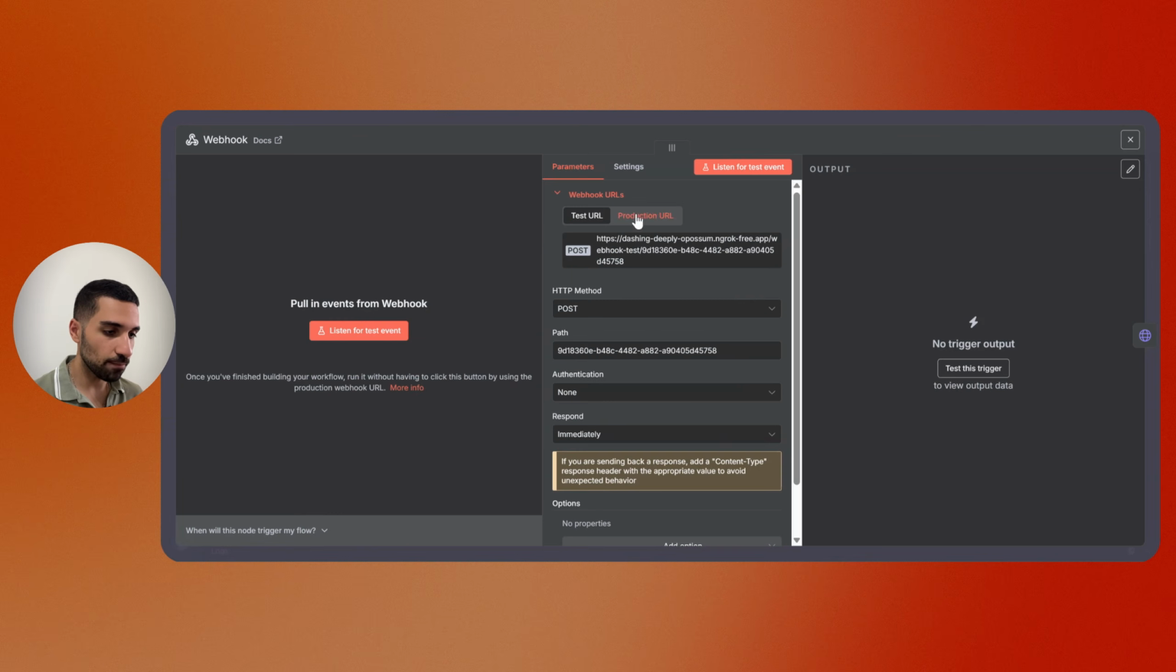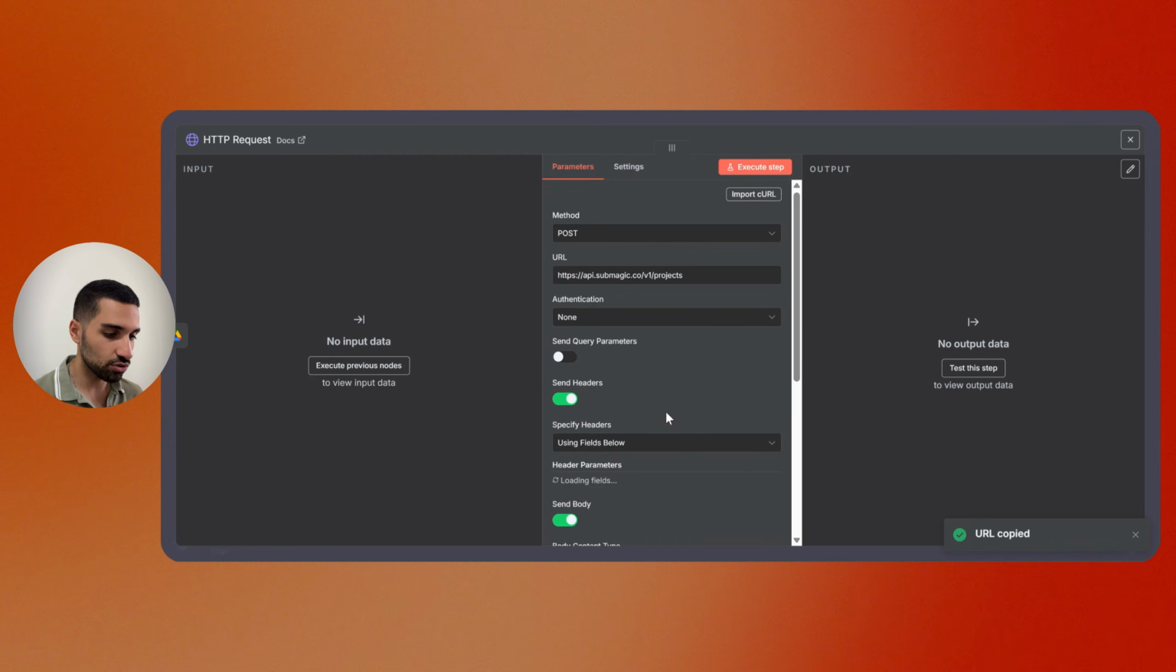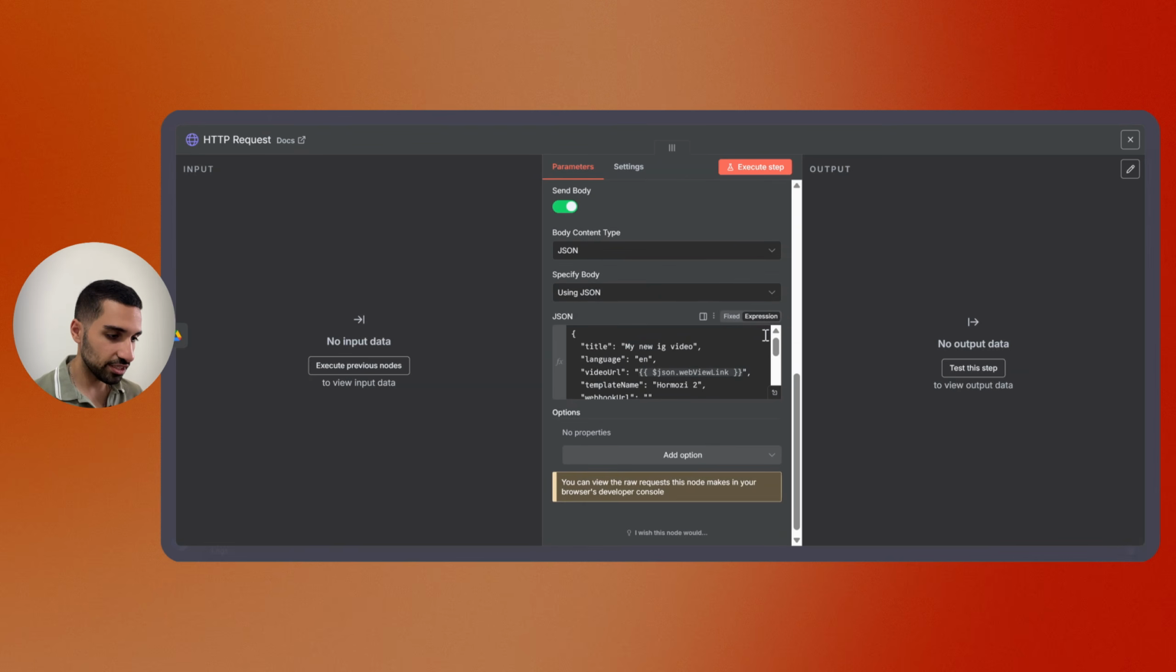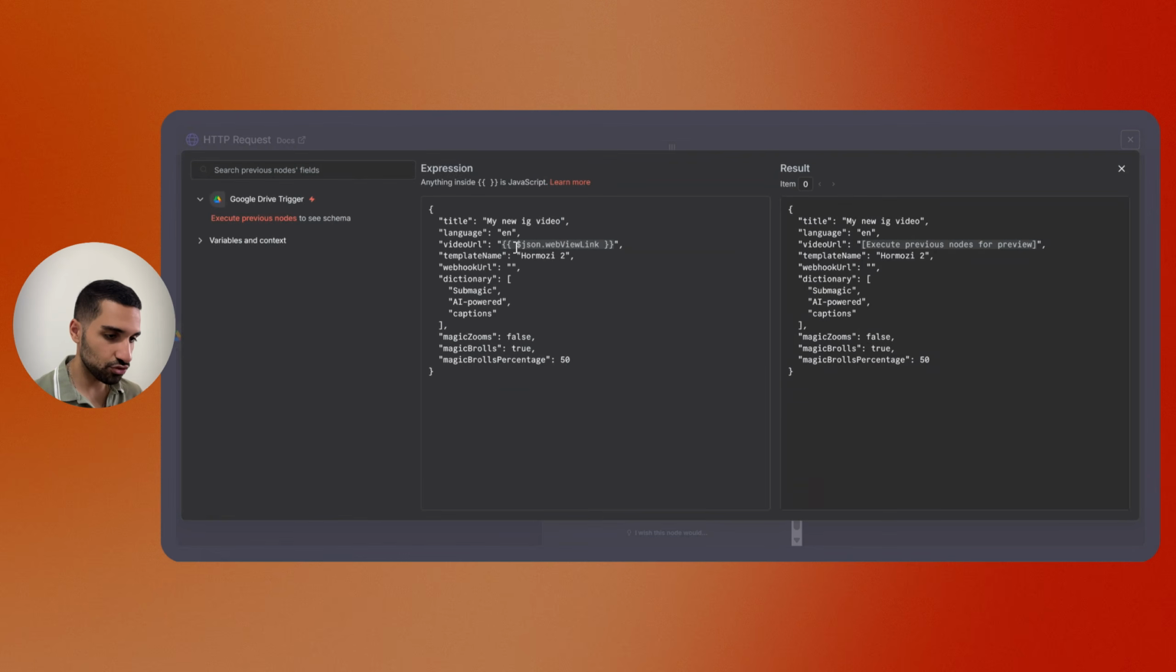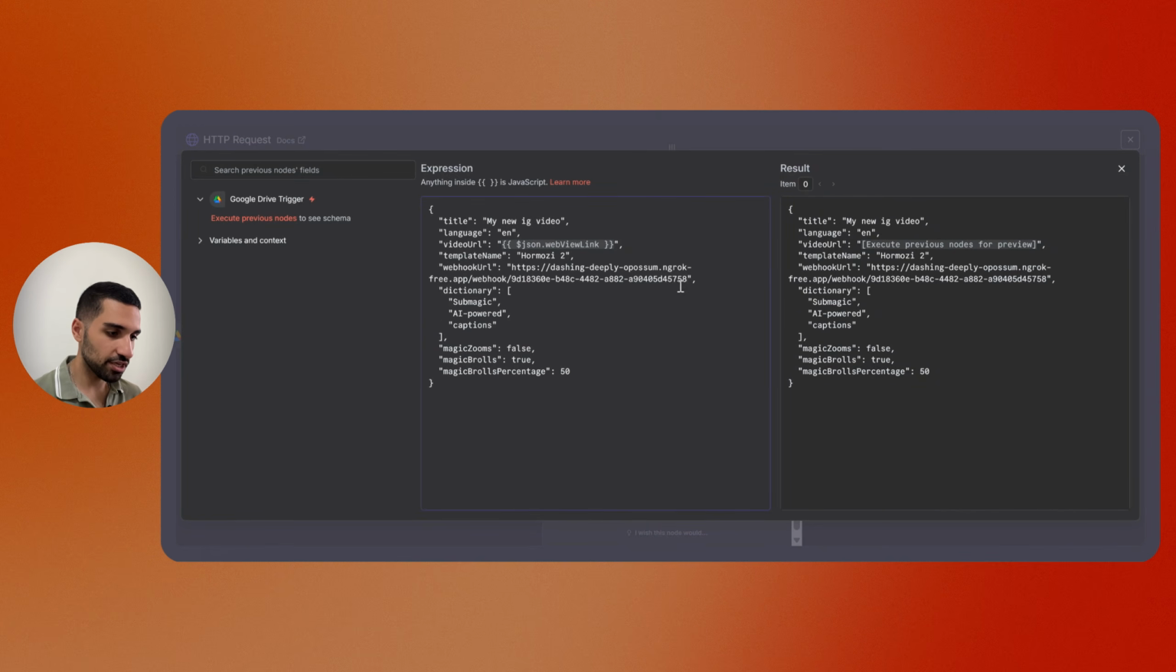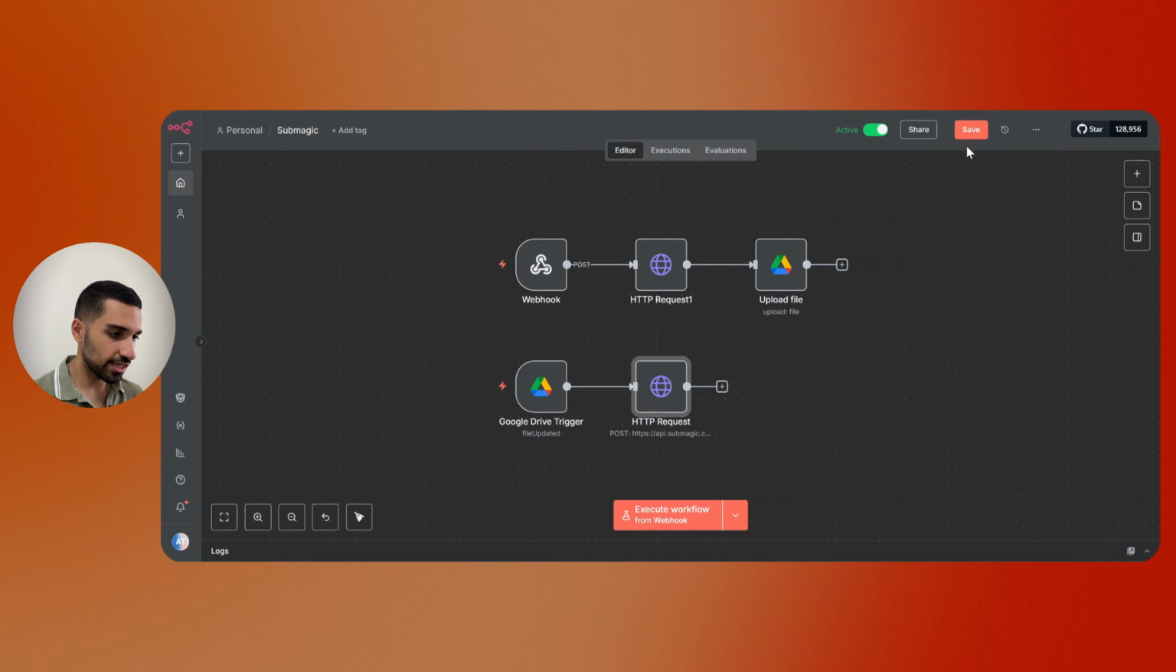I go to webhook, and from test URL I need to use production URL. Just copy this one, go back to this node, this HTTP request that we sent to create a project, and inside the JSON body I need to put this address in front of webhook URL. So now I just paste it here, and Submagic will send it to this address. And everything else stays the same. Just click save, and now the workflow is active.